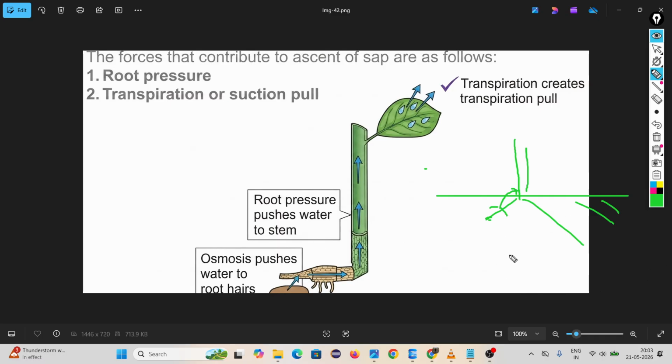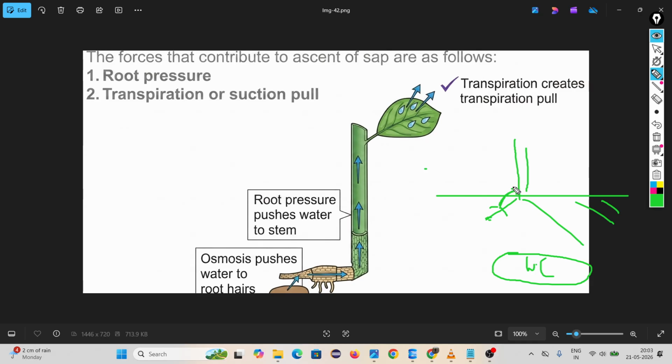Look, suppose inside root hair, water concentration is high, and near to the xylem, water concentration is low. So due to root pressure, whenever water is passing through anything, that creates one pressure inside the wall of that container. So root hairs create one pressure.